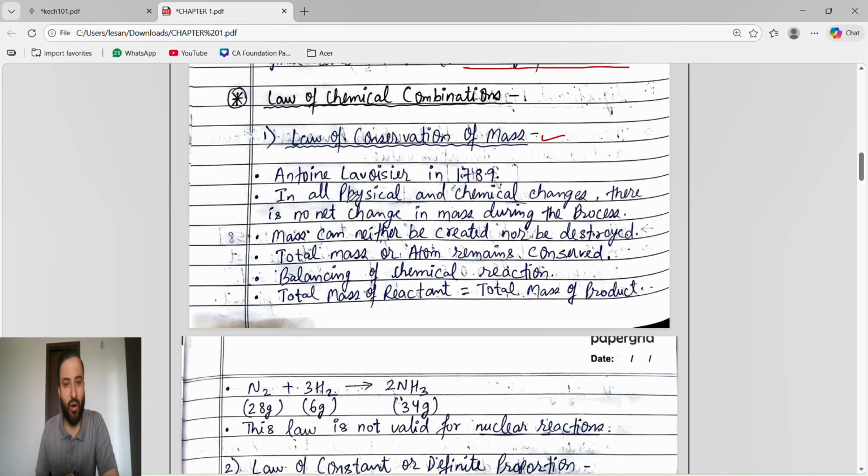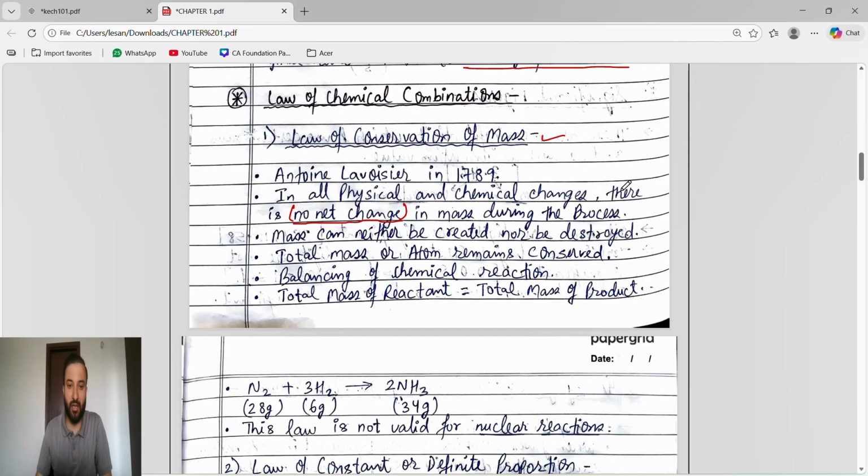In all physical and chemical changes, there is no net change in mass during the process. Guys, there is no net change. Understand this word, no net change. Normal changes will be happening, but when you count the overall change, the net change is zero. That is important.